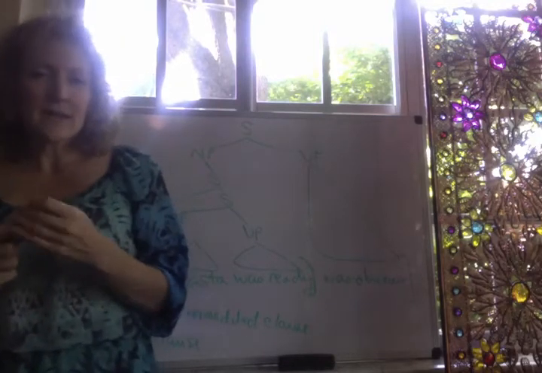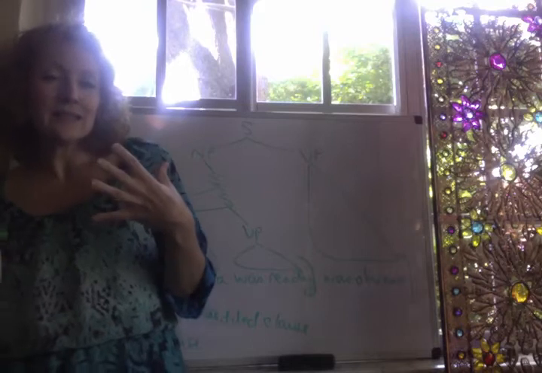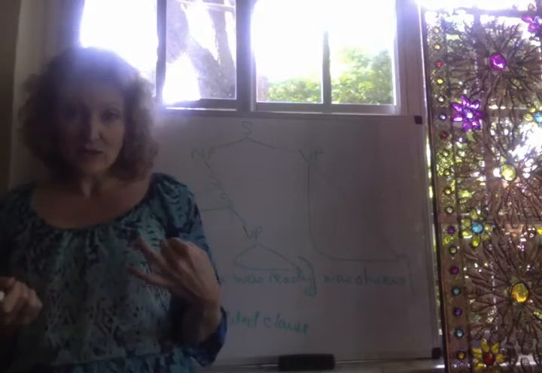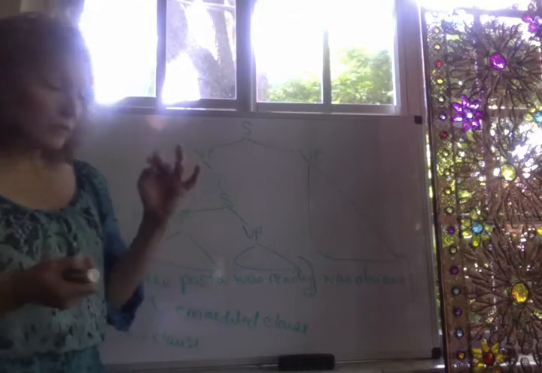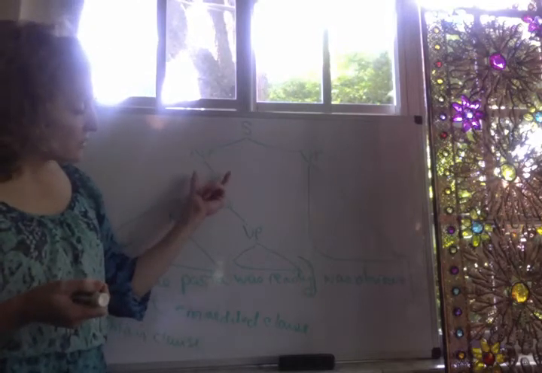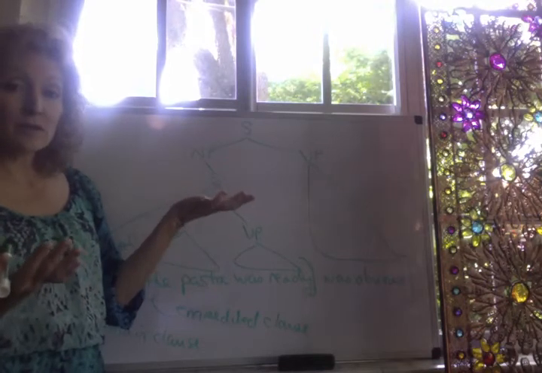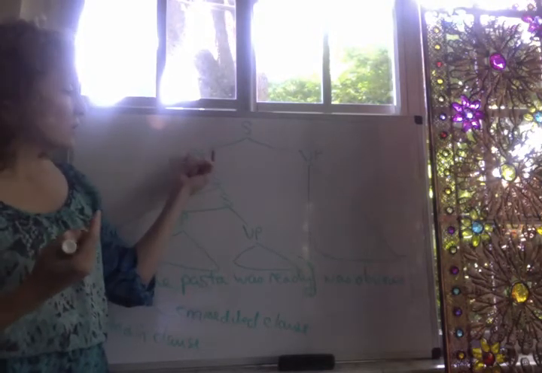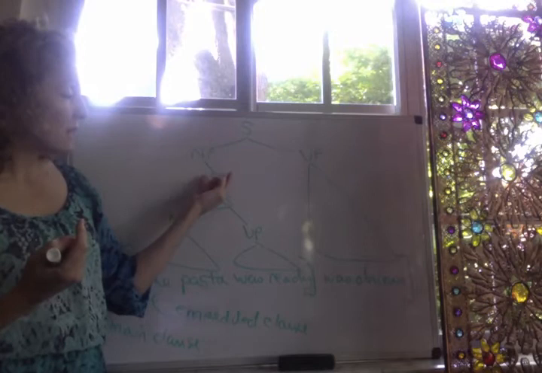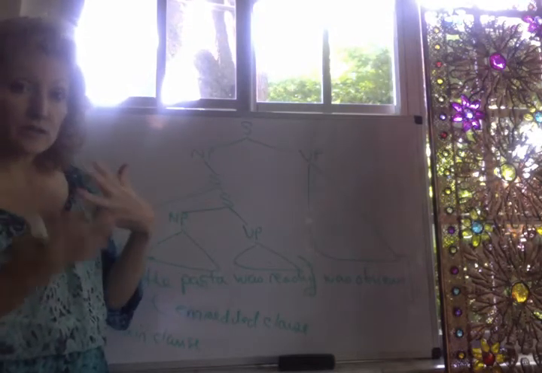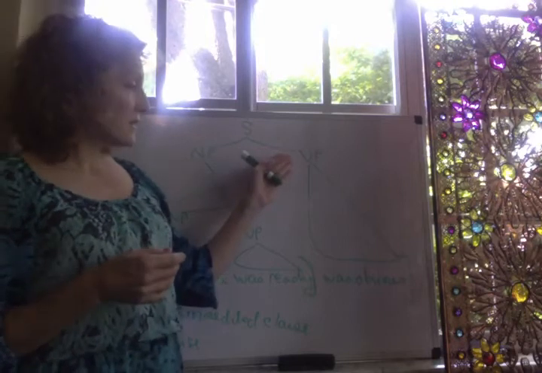Why do we want to say that? Because we have this idea that the subject of every single sentence is necessarily a noun phrase. And if we were to say that the subject of this sentence is S bar, that would be an exception to that generalization. So we want to say that in this instance, S bar is really analyzed as a noun phrase and is thus able to serve as the subject of the sentence.